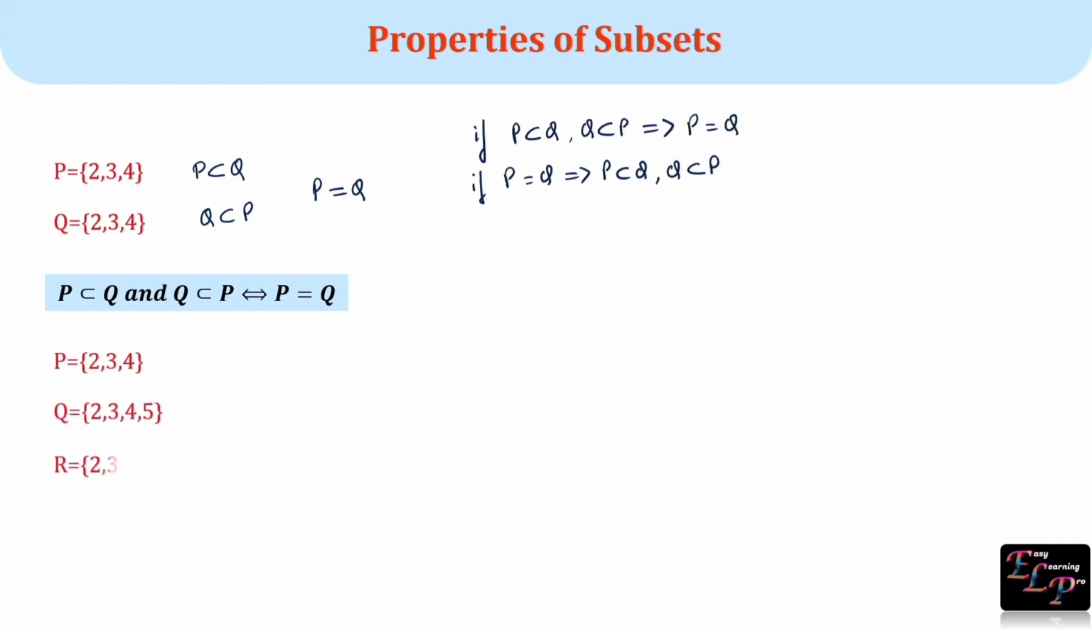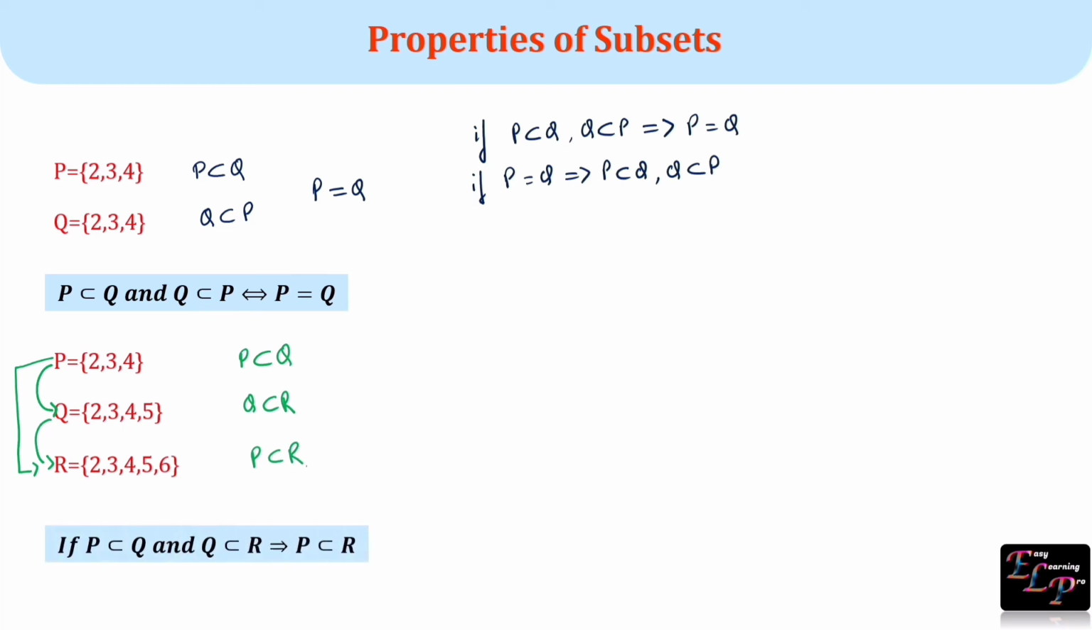Consider the sets P, Q and R. If we compare sets P and Q, we have P is a subset of Q. Let us compare set Q with R. Q is a subset of R. And also if we compare P with R, we can say P is a subset of R. So if P is a subset of Q and Q is a subset of R, it implies that P is a subset of R.